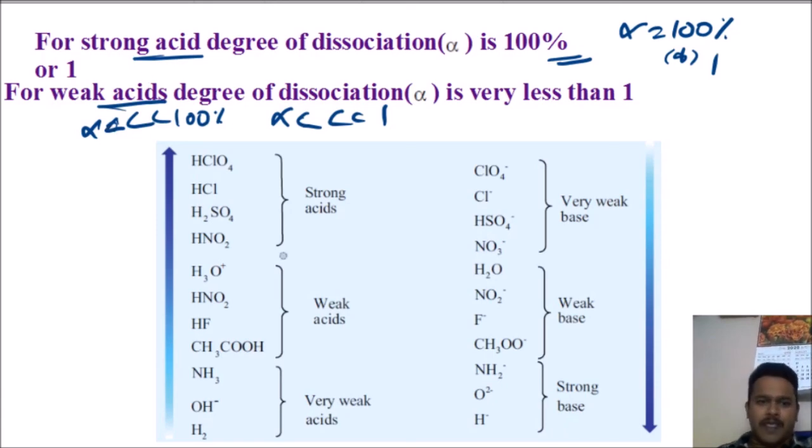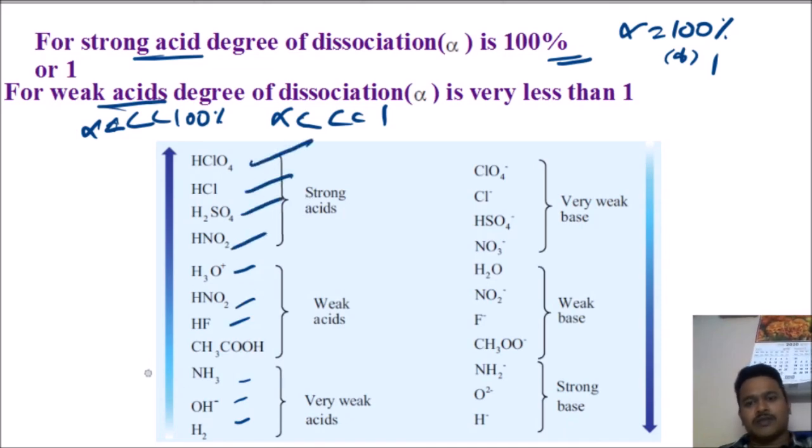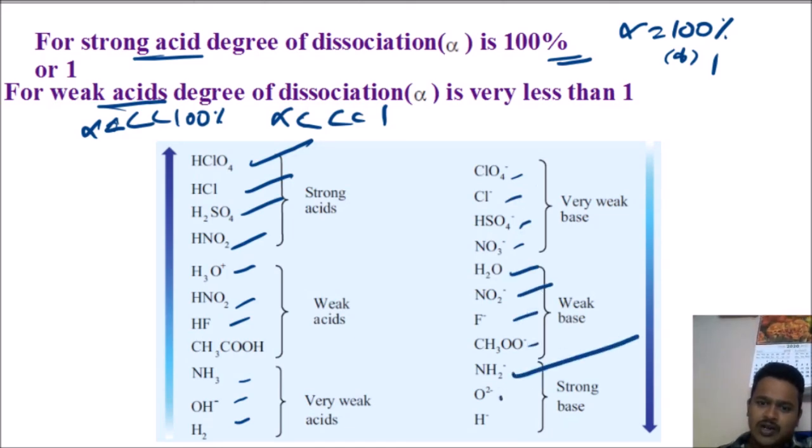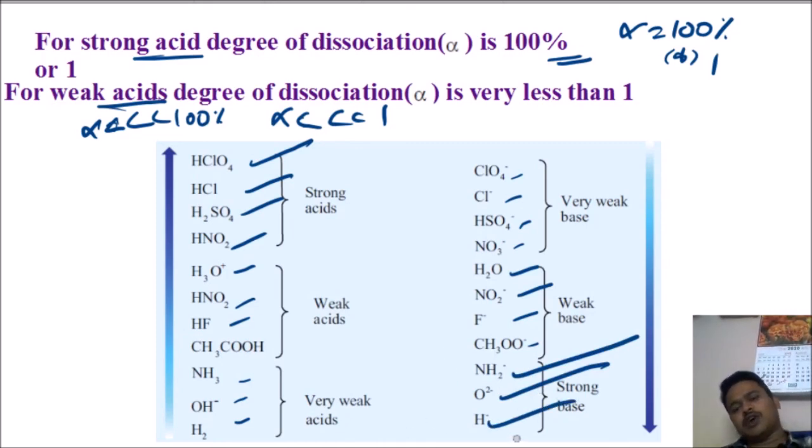Here, see, these are very weak, these are weak, and these are strong. Remember this. For bases also, these are weak bases, these are very weak, these are weak. These three are strong bases, so you can remember them as examples of strong bases.